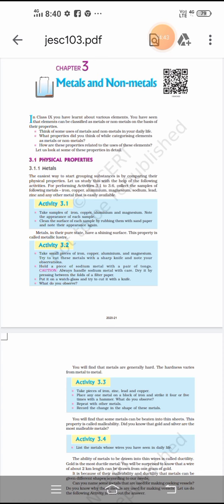Non-metals combine with oxygen and form acidic oxides or neutral oxides. For example, carbon when reacting with oxygen gives carbon dioxide, and this carbon dioxide when dissolved in water gives carbonic acid. Clear? Metals react with water to liberate hydrogen gas, but non-metals do not react with water. Metals react with chlorine to form ionic chlorides, but non-metals react with chlorine to form covalent chlorides.